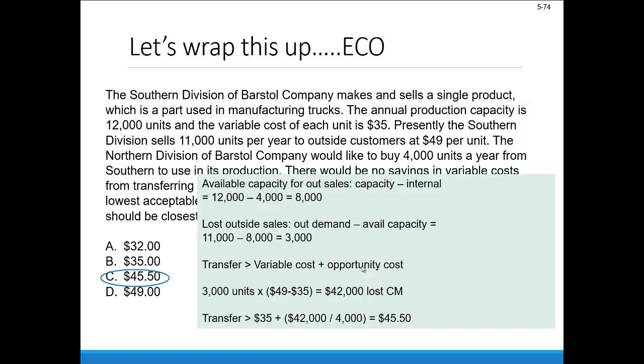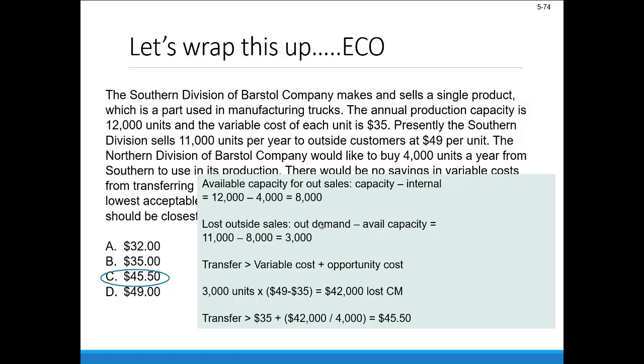That would be C, $45.50. So first thing we want to think about is capacity. This Southern Division has available capacity for outside sales here, 12,000 in total, minus the 4,000 that the Northern Division wants to buy, or 8,000.